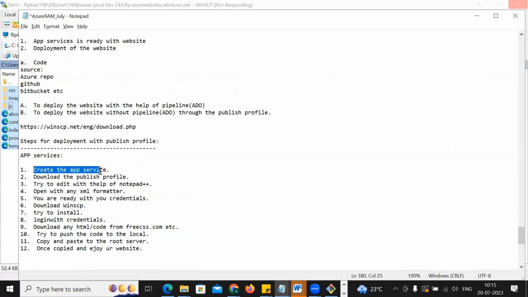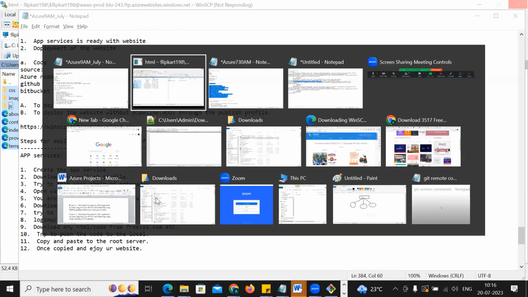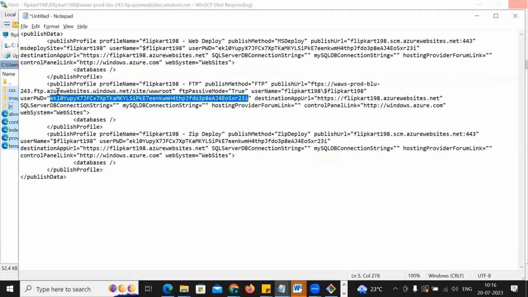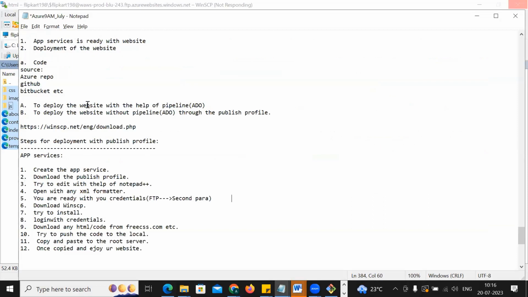Guys, you can go to this step: create the app services, download the publish profile, and try to edit it with the help of Notepad++, or open any XML formatter. You are ready with the credentials. For the credentials, just try to go with FTP. You'll get it in the second paragraph here. Can you see this one?